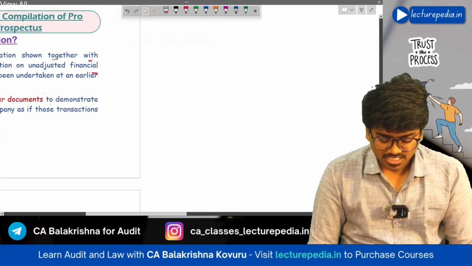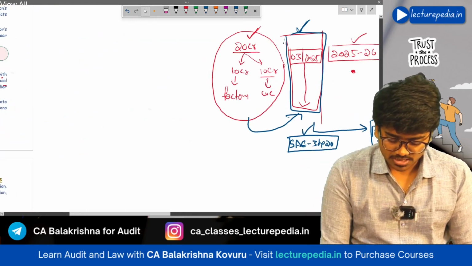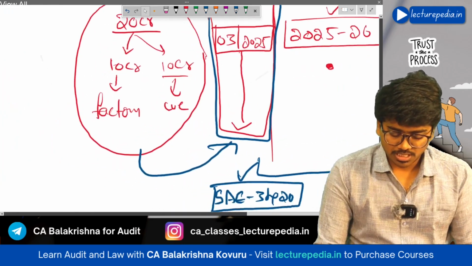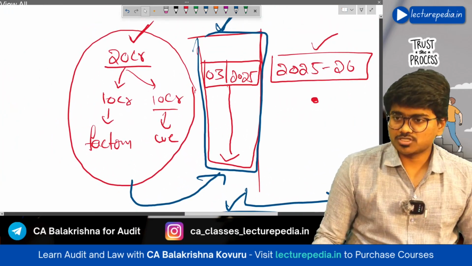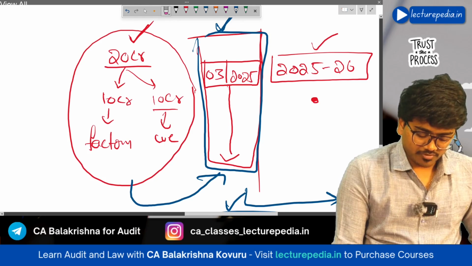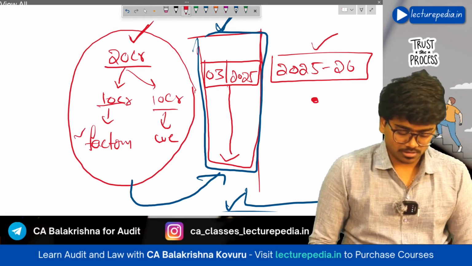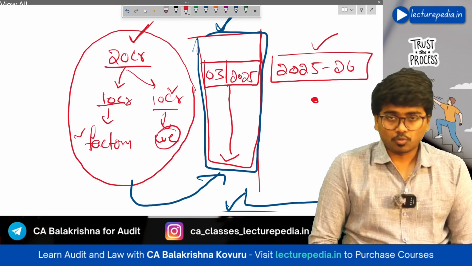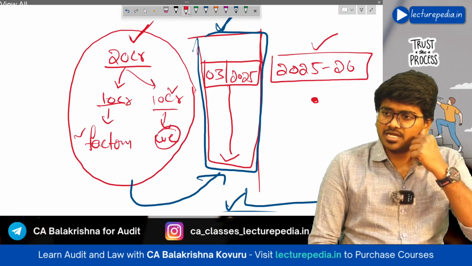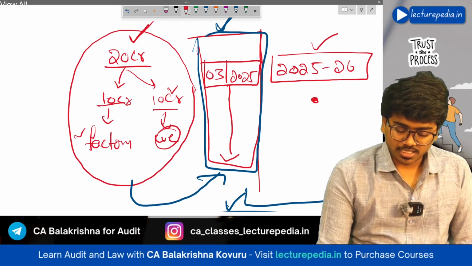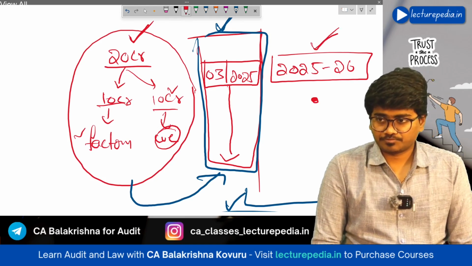Example, let's say a company wanted to raise 20 crores through an IPO or FPO. Now out of this 20 crores, the company will use 10 crore for factory construction and the remaining 10 crore as working capital. Now let's say the company is making this public issue in the year 25-26.